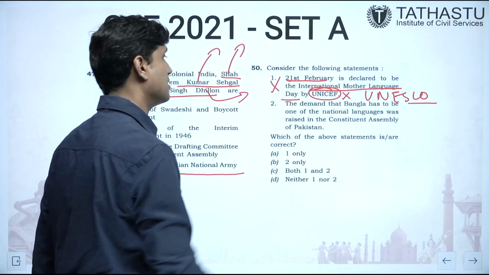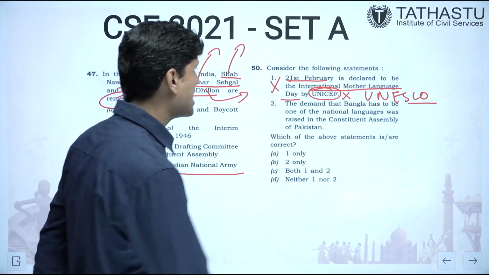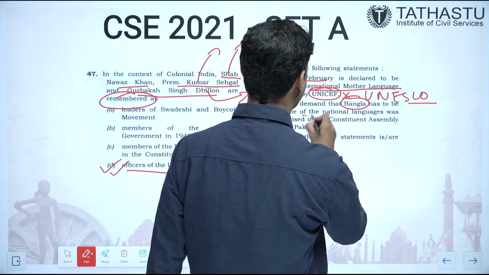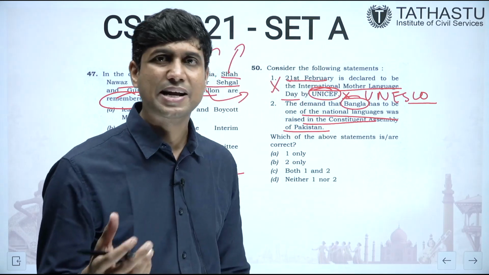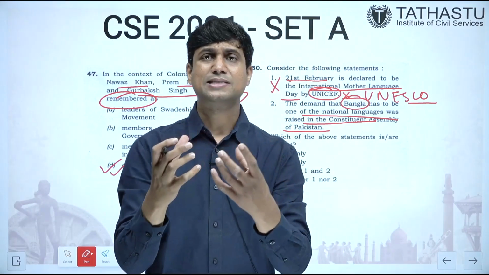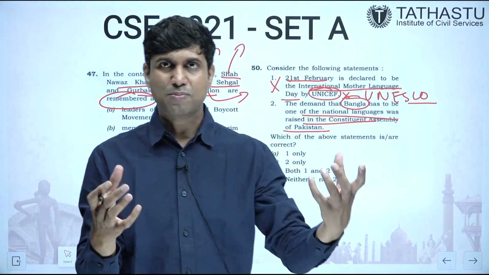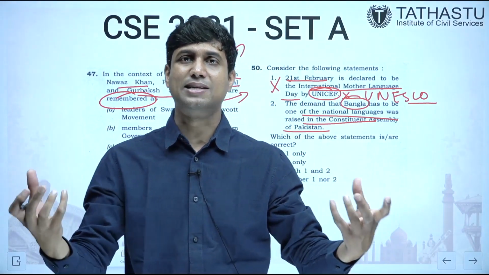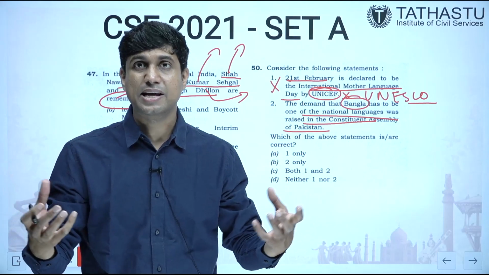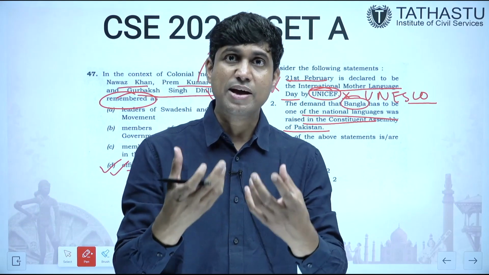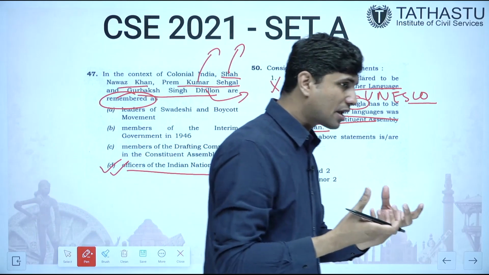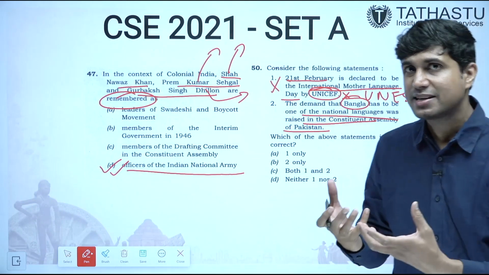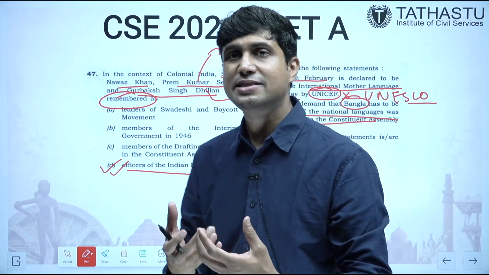So this is wrong. The demand that Bangla has to be one of the national languages was raised in the Constituent Assembly of Pakistan. This is correct. Why? Because earlier Pakistan was composed of two parts, West Pakistan and East Pakistan, which is now Bangladesh. So the people from Bangladesh are obviously very closely related to their culture. They take pride in their culture. They celebrate their culture and their language.